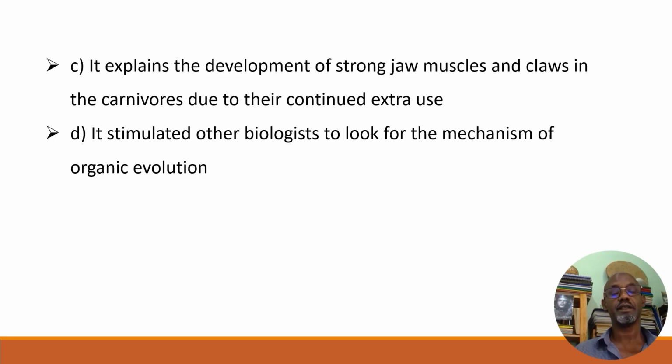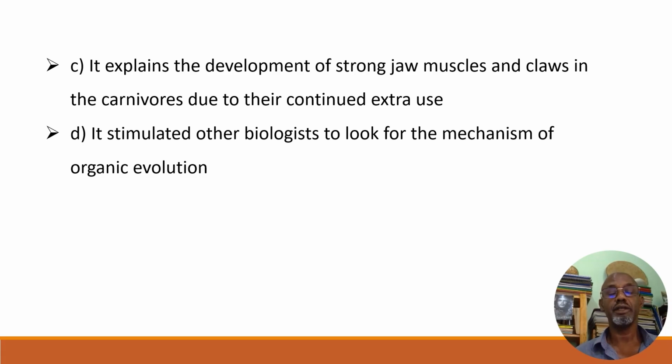The third significance is that it explains the development of strong jaw muscles and claws in the carnivores due to their continued extra use. Yes, Lamarck told us the environment can influence traits; just as use makes an organ develop, though you don't inherit the traits that are acquired by continued effort.